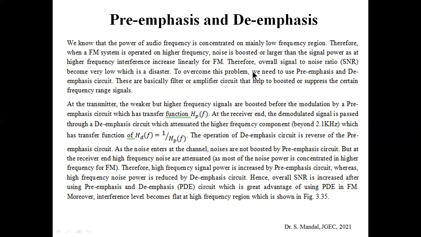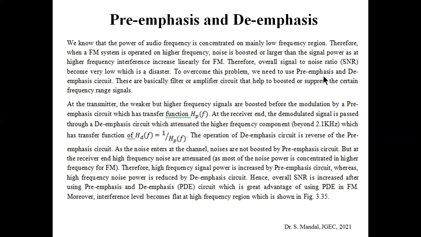We already know that for any communication system, the performance can be measured in terms of SNR, or signal to noise ratio, that means signal power to noise power. It is expected that signal power is very large and noise power is very low, so that the overall signal to noise ratio is very high.